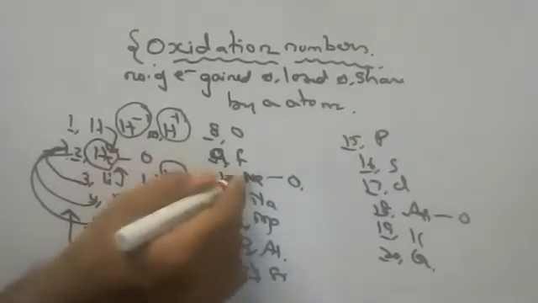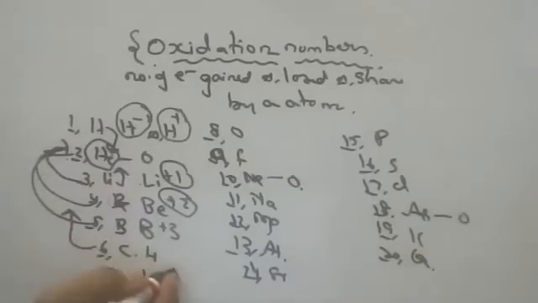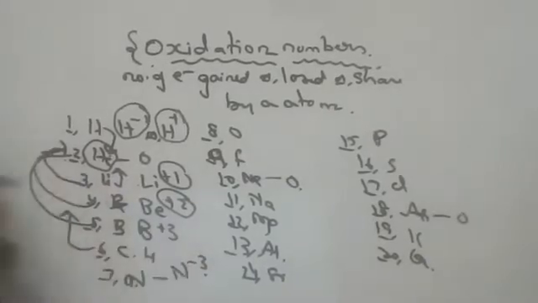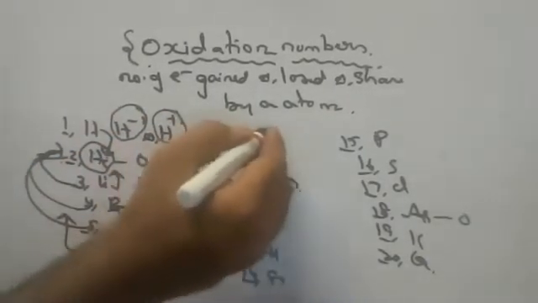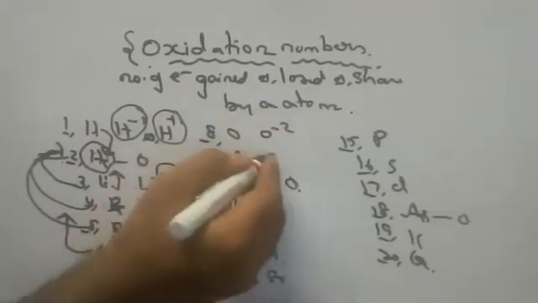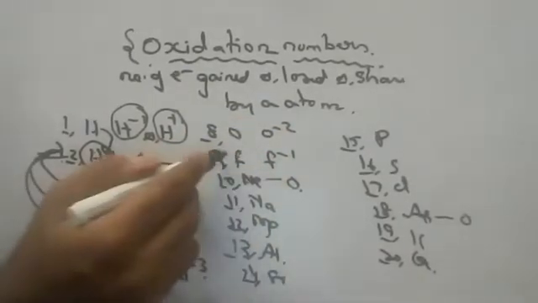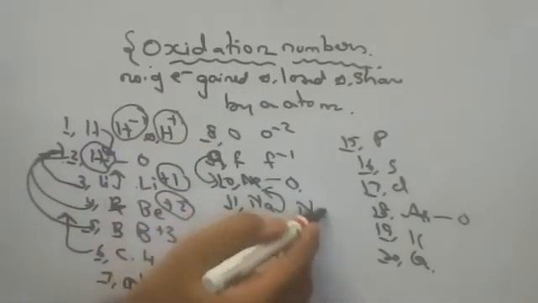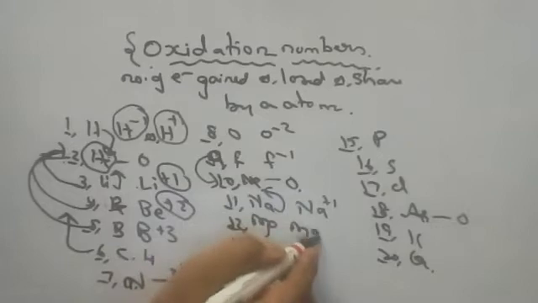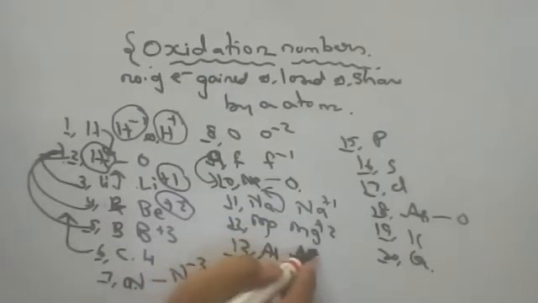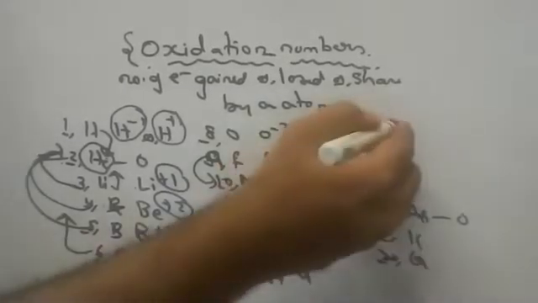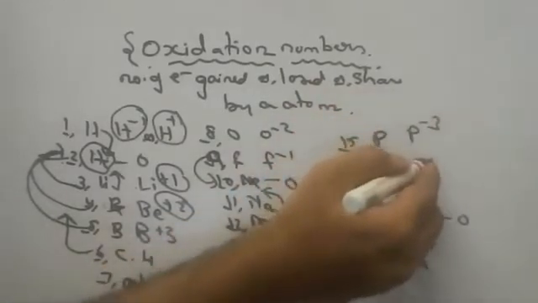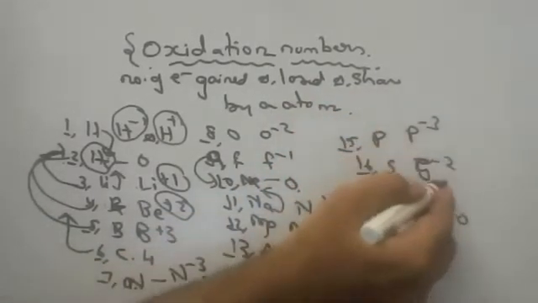Nitrogen is better to go to neon, children, instead of going to helium. It will take 3 electrons, N minus 3. Oxygen will go to neon only, O minus 2. Fluorine to go to neon has to take 1 electron, F minus 1. Sodium to go to neon should give 1 electron, Na plus 1, Mg plus 2, Al plus 3. Silicon shares 4 electrons. P minus 3, S minus 2, Cl minus 1.